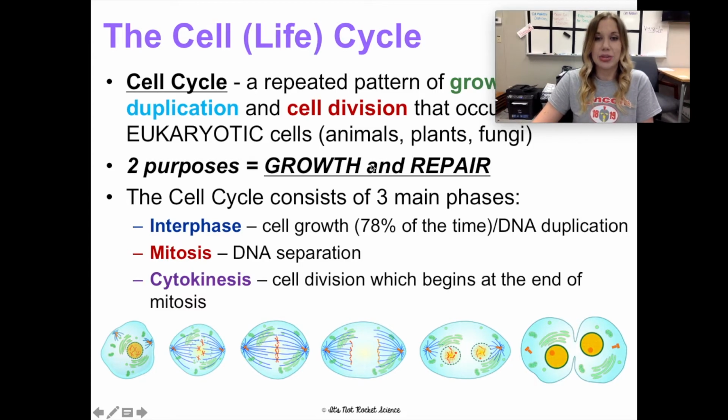Then the actual process of cell division is in a stage called cytokinesis. It literally means cyto, cell, and kinesis, movement: cell movement. It begins at the end of mitosis.